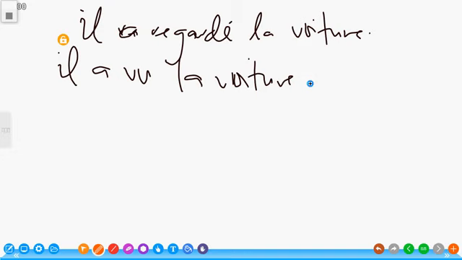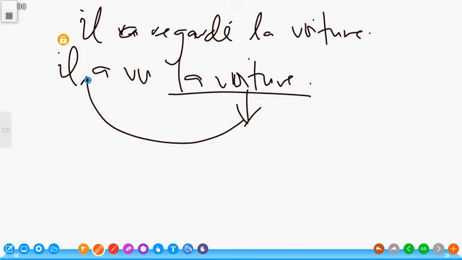Of course, it's also a direct object pronoun, but because la voiture is feminine and has to be placed before the auxiliary, so if I'm going to write this for writing's sake now, this voiture must accord in gender and number. So it becomes il la vue, because I have replaced la voiture with this L apostrophe here, indicating that what I actually wrote here is feminine.